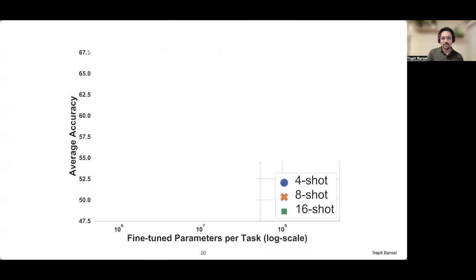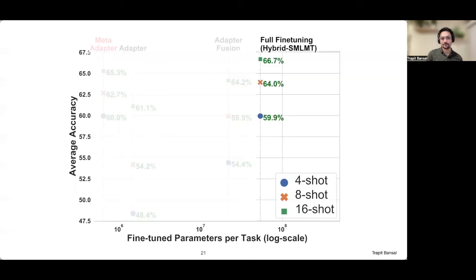So let's look at the results. We'll look at the average accuracy across all few-shot tasks in the evaluation on the y-axis. And on the x-axis, we have the number of parameters that are fine-tuned for every task on a log scale. We'll see results for 4-shot, 8-shot, and 16-shot. So in general, we want to be as much towards the left as possible for parameter efficiency and as much to the top as possible for accuracy. Here are the results for hybrid SMLMP, a meta learning model which fine-tunes all parameters for every task. It is quite accurate, but as expected, it is not parameter efficient.